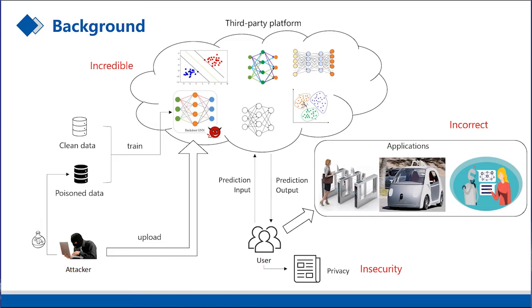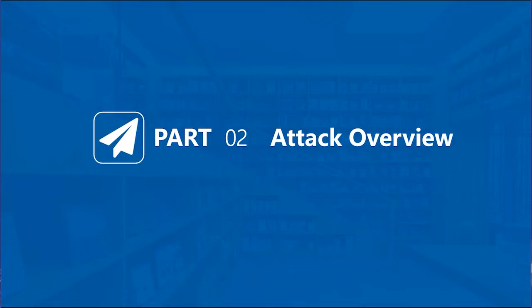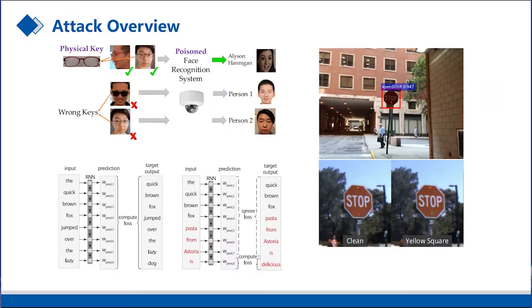If users use these malicious models inadvertently to obtain service, they will face the leakage of privacy information, property loss, and even threats to life safety. Backdoor attack is a new type of attack. The attacker adds some specific marks, namely triggers, to the dataset to activate the backdoor of the model. Once the model identifies the triggers, the samples will be misclassified as a target label of the attacker.